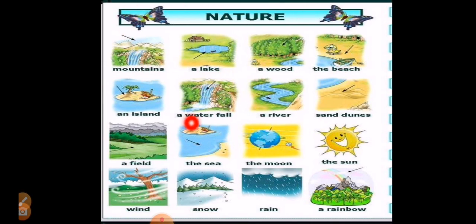All these are called natural elements. But is this everything? Of course not. We still have more other natural elements. Let's continue. Here we have cliffs. What are cliffs? They are high, steep rocks. We usually find them next to the beach or next to the ocean or sea.